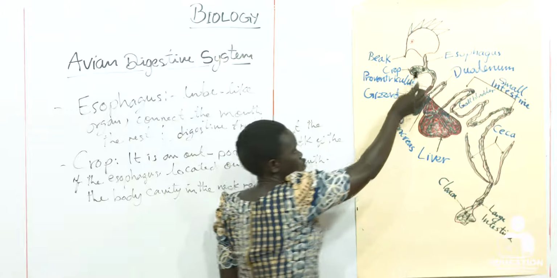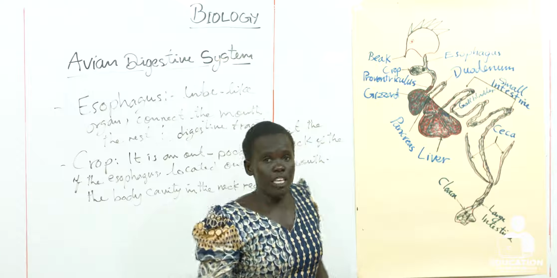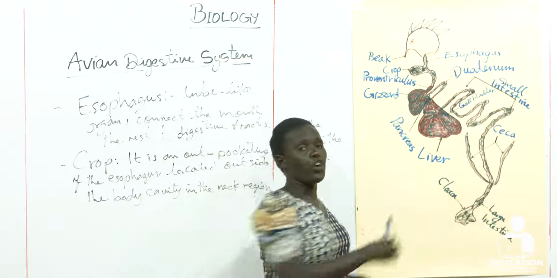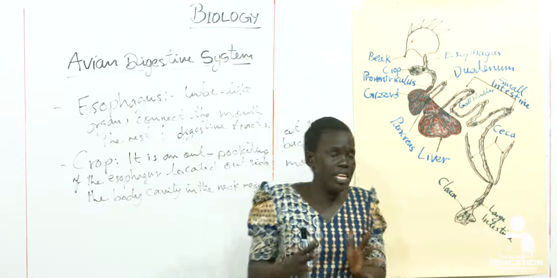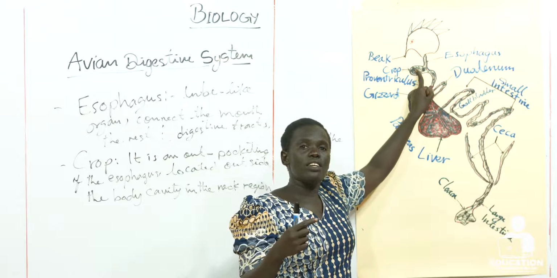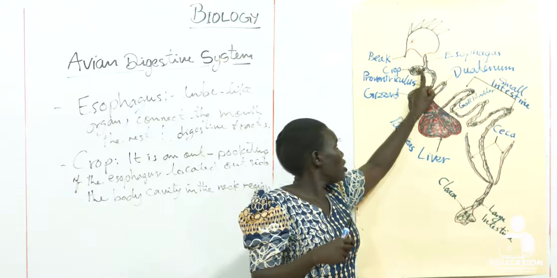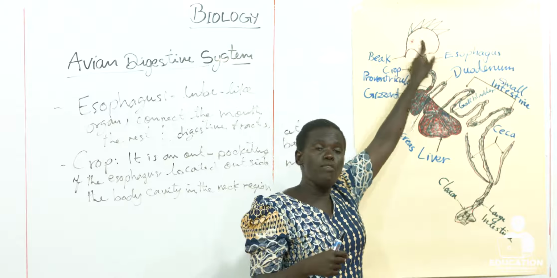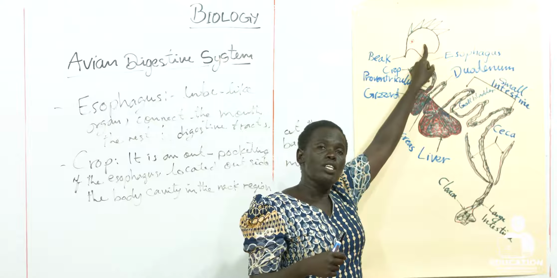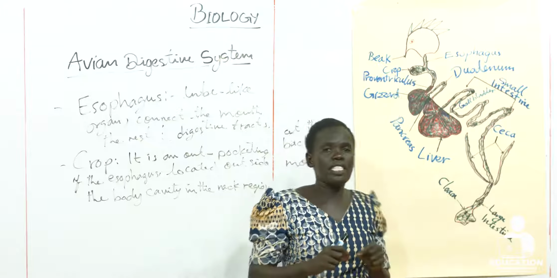This is the place where the food and the water are stored. If it is empty or nearly empty, it sends a signal showing that there is hunger. The signal is sent to the brain of the birds to stimulate the birds to start what? Eating more.